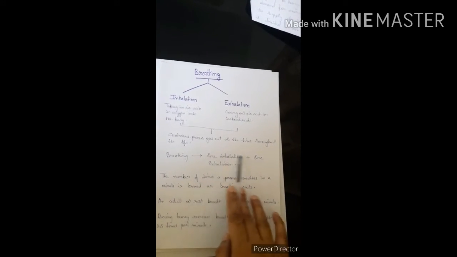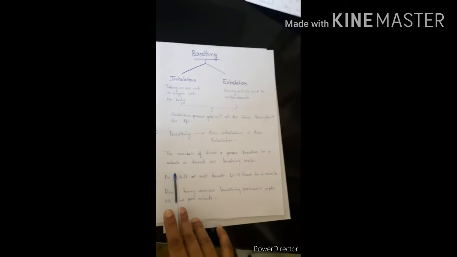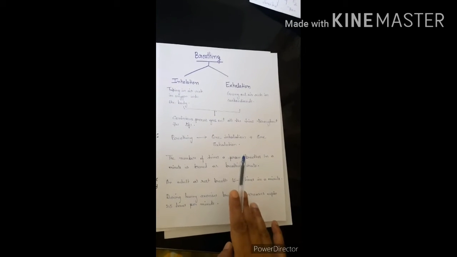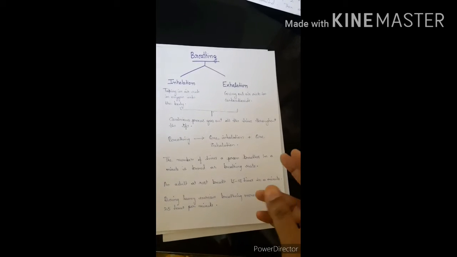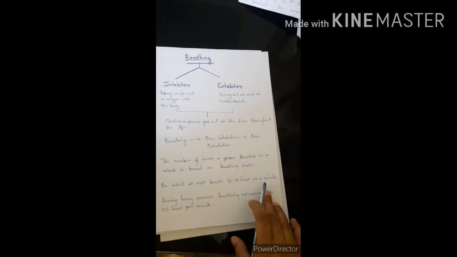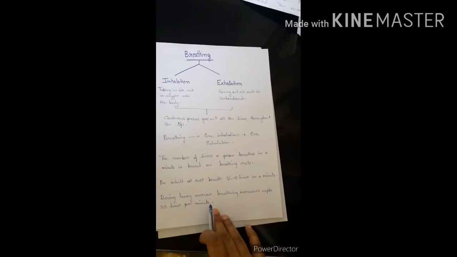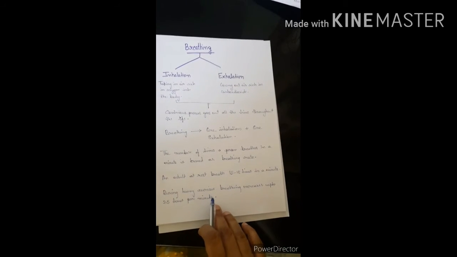One inhalation plus one exhalation is one breath. The number of times a person breathes in a minute is termed the breathing rate. An adult at rest breathes 15 to 18 times a minute, and during heavy exercise, breathing increases up to 25 times per minute.